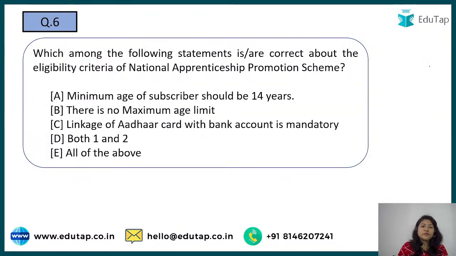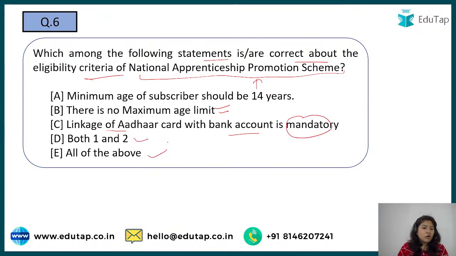Next, we are talking about which among the following statements are correct about the eligibility criteria of the National Apprenticeship Promotion Scheme. So you have to tell about the eligibility criteria as well. Is the minimum age of subscriber 14 years? Is there no maximum limit for joining this program? Is linkage of Aadhaar card with bank account mandatory? You have to tell that. Is 1 or 2 correct, or all of the above correct? So you have the following options. I'm waiting for the correct answer.